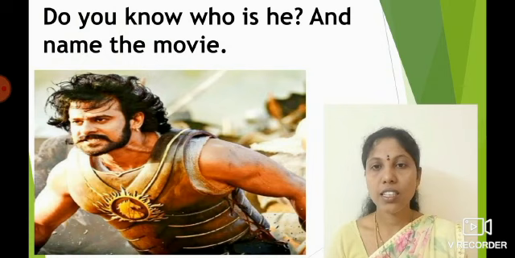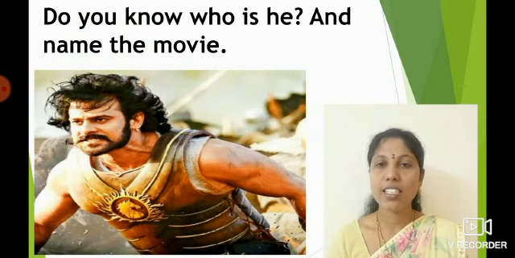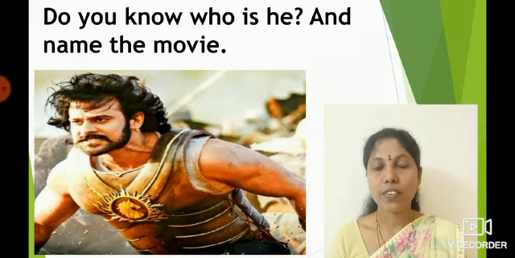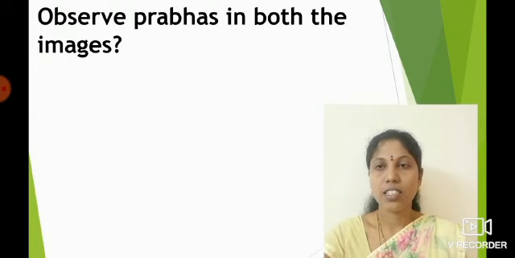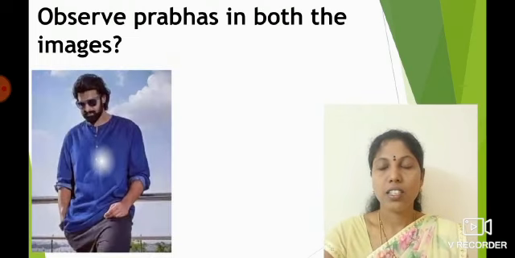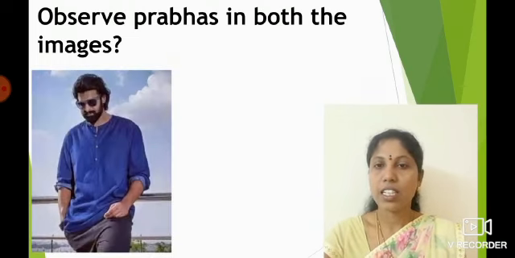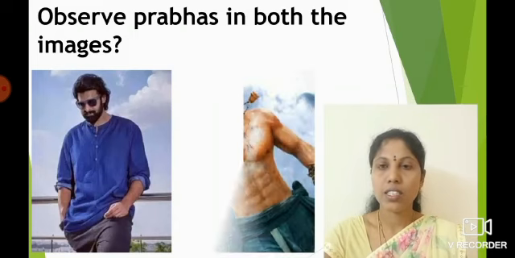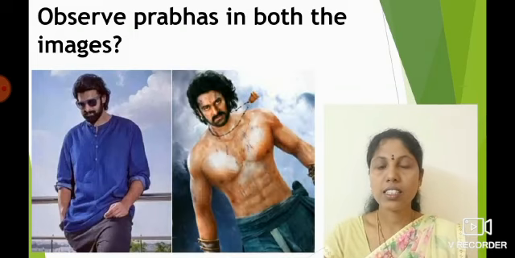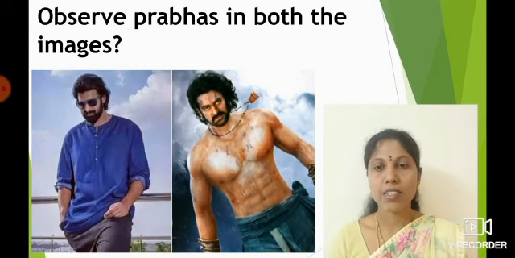Look at this, children. Who is he? He is Prabhas. In which movie is it, children? It is Bahubali, right? Look at this image, children. He is Prabhas. Look at this. He is also Prabhas.